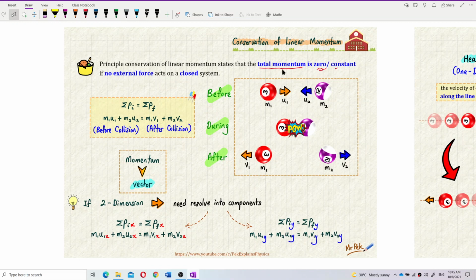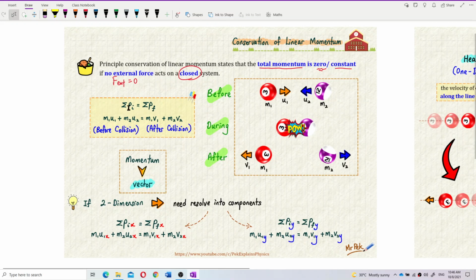If we look at constant first, the total momentum must be constant, provided no external force. So we can say the external force is zero, and it must be a closed system. This is represented by this formula: total initial momentum must be equal to total final momentum.